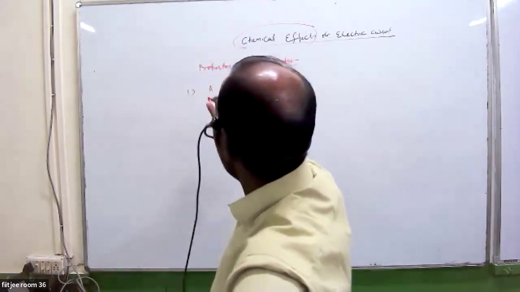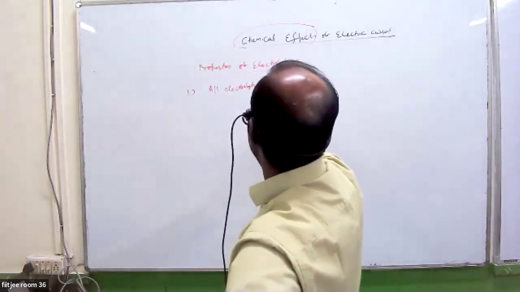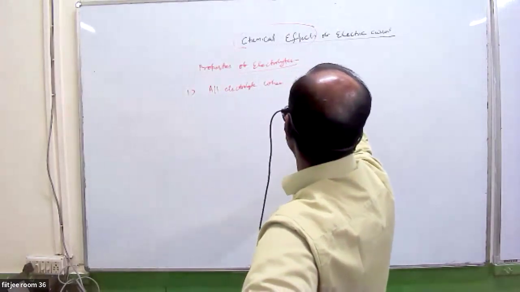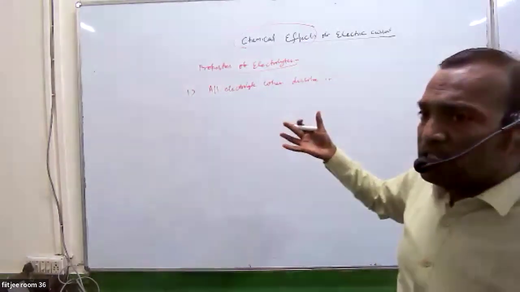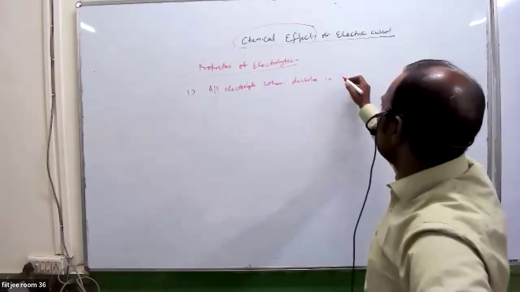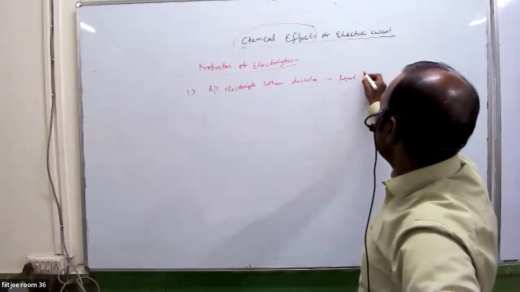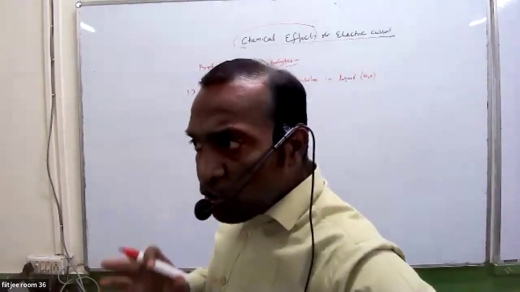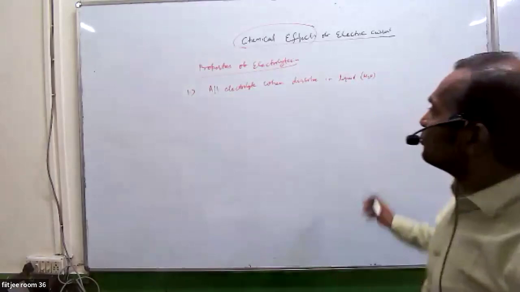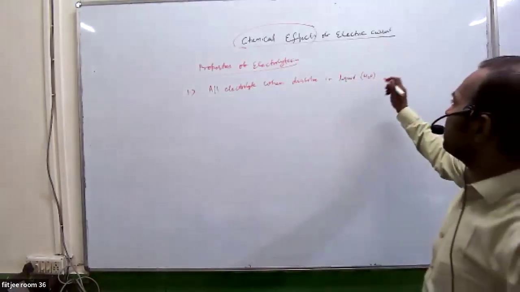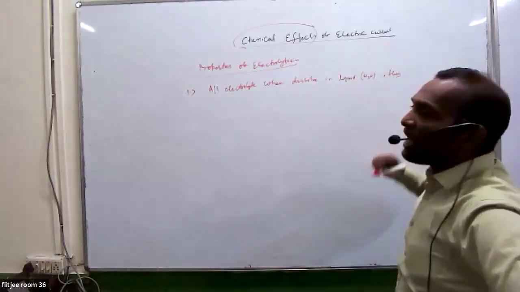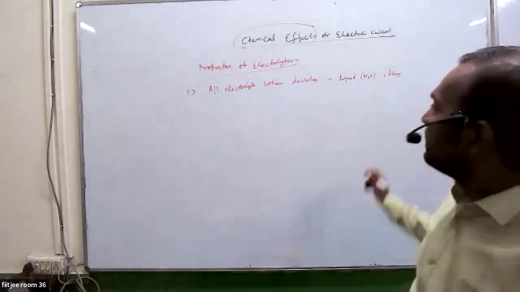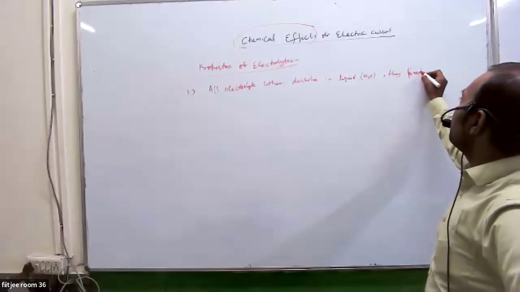All electrolytes, when dissolved in solution. The solution may be water or any other liquid. I am not talking only about water. So when electrolytes are dissolved in water, they produce ions. Which ions am I talking about? Cations and anions. Very good.